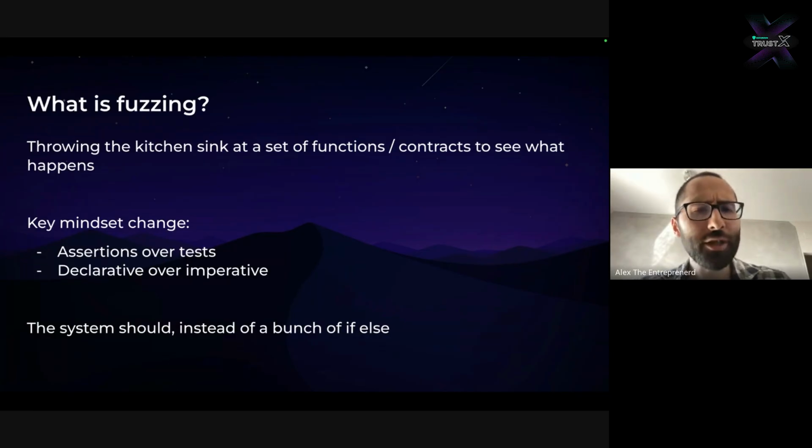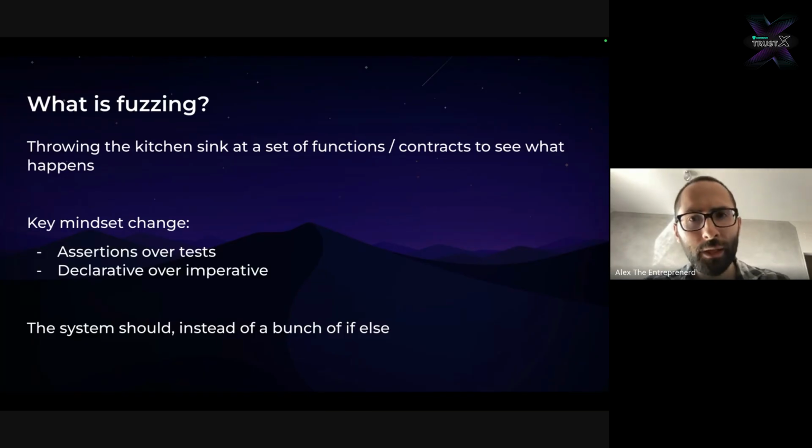So what is fuzzing? Fuzzing is effectively throwing the kitchen sink at smart contracts to really see what happens. And so the key idea around fuzzing is that you're performing assertions over specific checks. So you want to think about specifying how your system works.